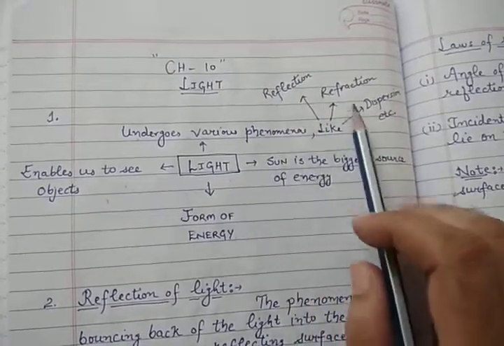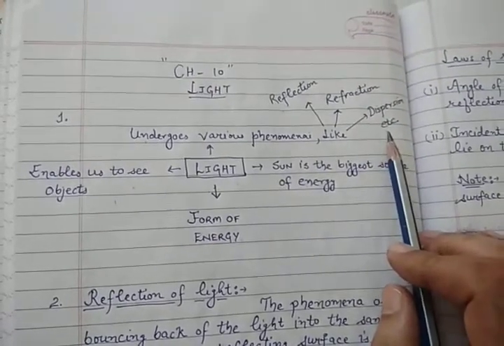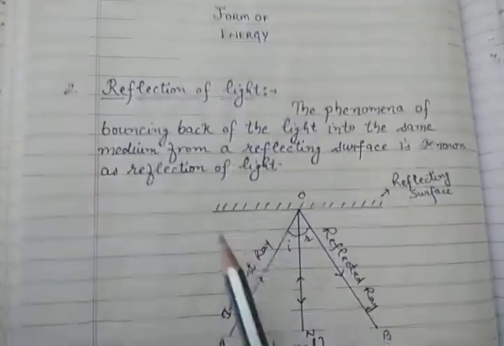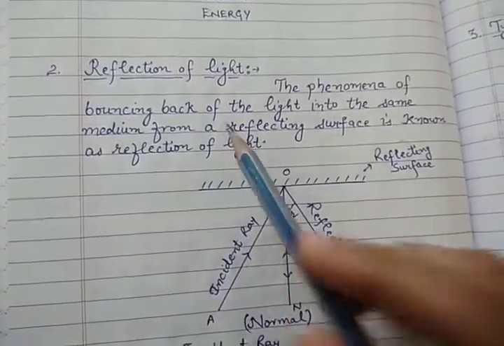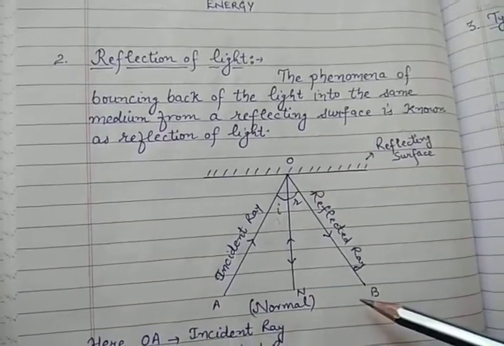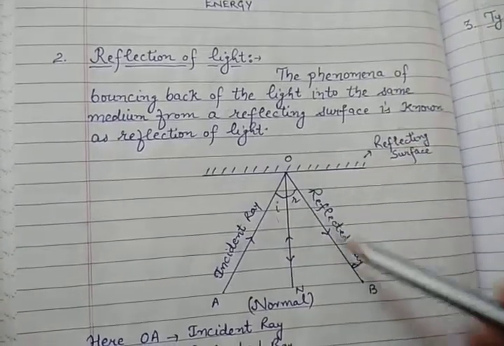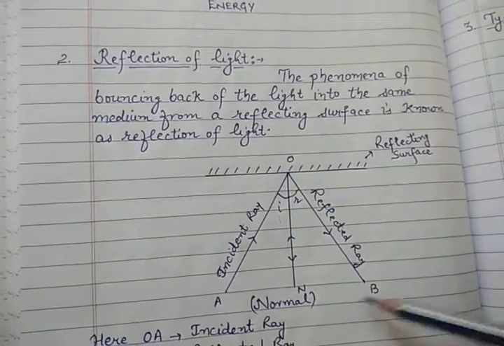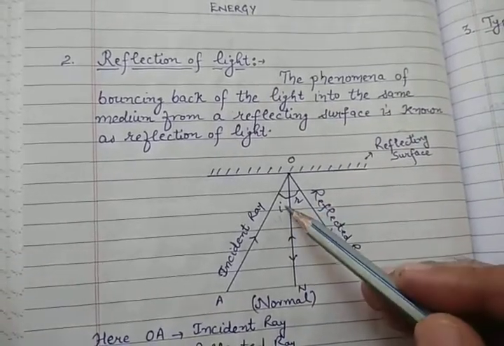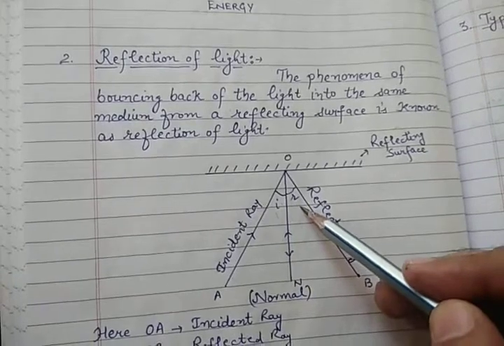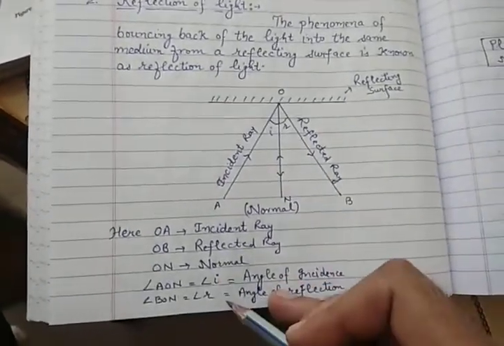In 10th only these three phenomena are there, but there are so many other phenomena that are related to light. So let's discuss first reflection of light. What is reflection of light? It is the phenomenon of bouncing back of the light into the same medium. Here this is the incident ray, it bounces back from the reflecting surface and gets reflected back to the same medium. This is the incident ray, this is the reflected ray, this is the angle of incidence, this is the angle of reflection, and this one is the normal. Clear? So you can write it like this.